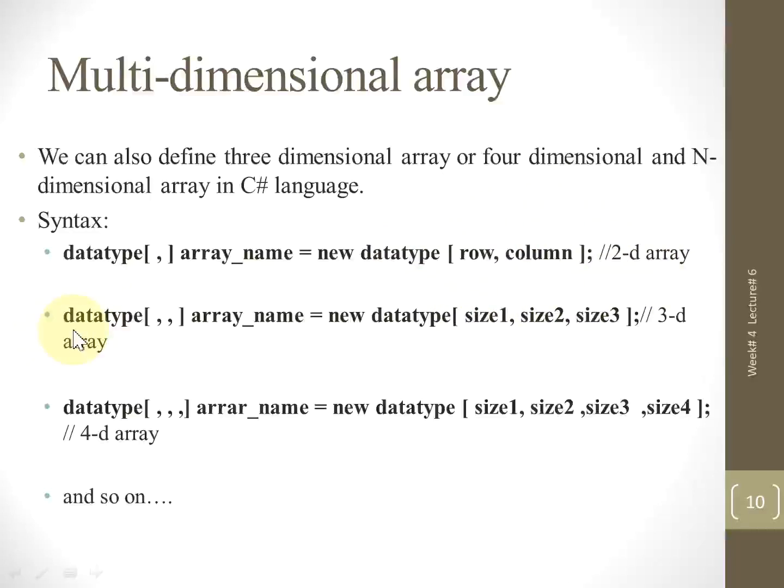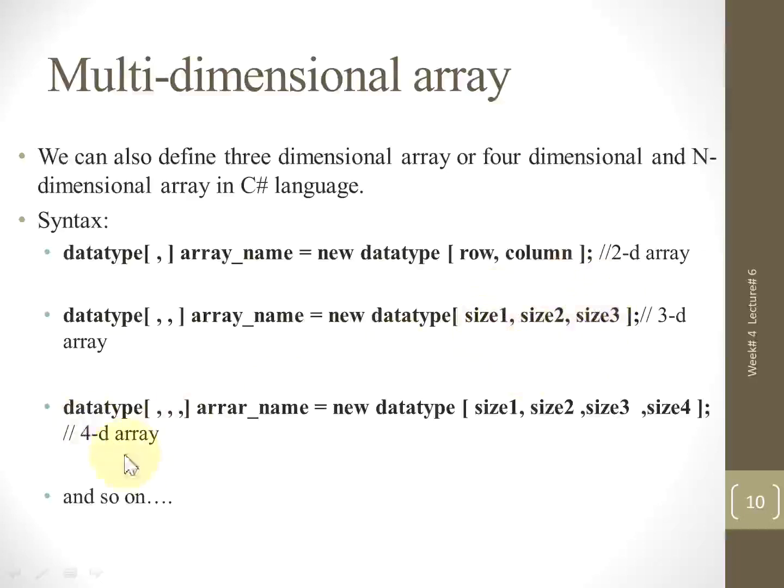Next we have a 3-dimensional array: data type, square brackets. Now first dimension, second dimension, and third dimension, and these dimensions will be separated by commas. Then the name of the array, assignment operator, new keyword, data type, and square brackets. What are the sizes of these dimensions? First size, comma, second size, comma, third size of the dimension.